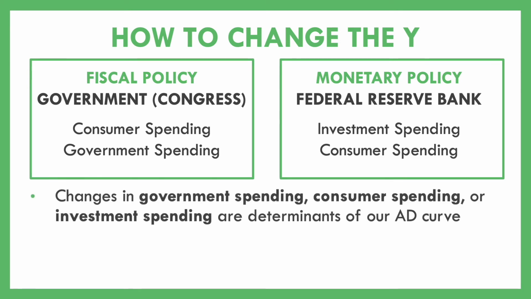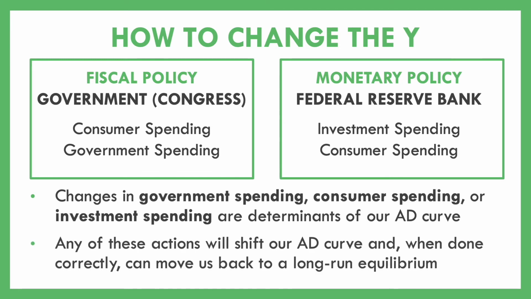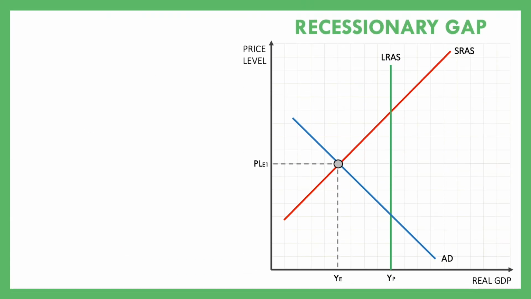So if any of these changes happen to the G or the C or the I of our formula, those are all determinants of our aggregate demand curve. If you remember from 6.1, we said any of those four things in our GDP equation changing will shift our aggregate demand curve. So if any of these actions are taken, it can shift our aggregate demand curve. And here's the thing: if we do it correctly, it can move our aggregate demand curve back to a point where it's intersecting with our short-run aggregate supply curve and our long-run aggregate supply curve. So let's take a look at what this might look like.